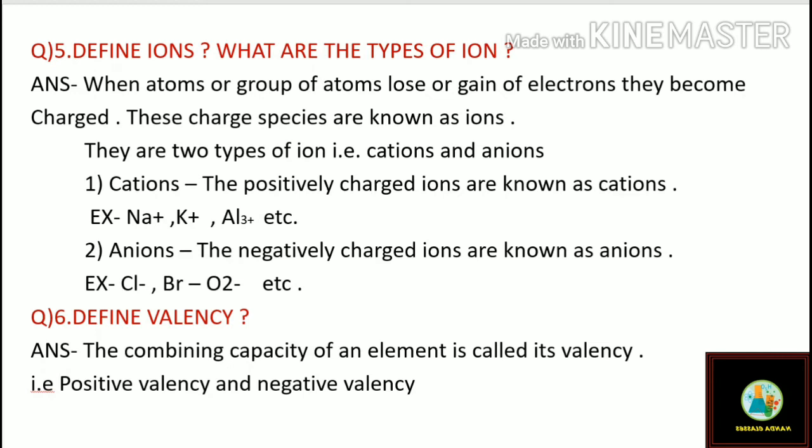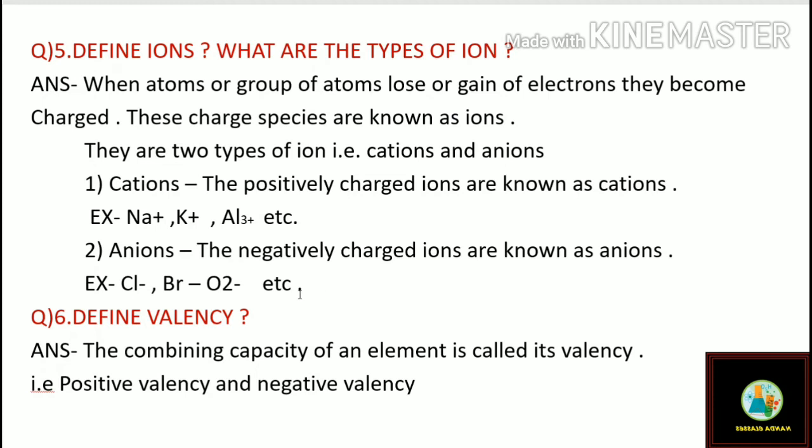And the anions are the negatively charged ions, for example the chloride ion, Cl minus ion, bromide ion, Br minus ion, oxide ion, O2 minus ion, etc. So these are some examples of ions and their types.